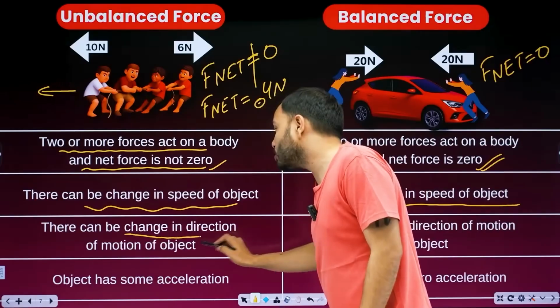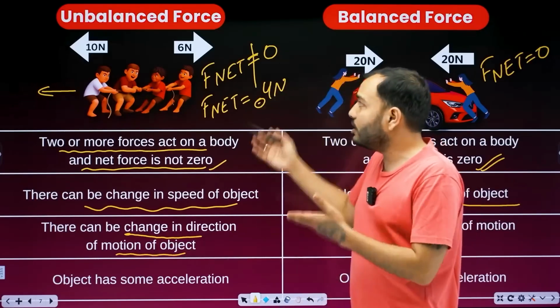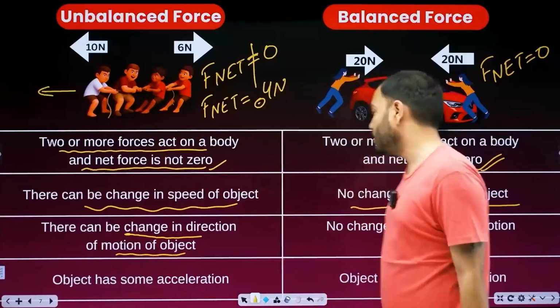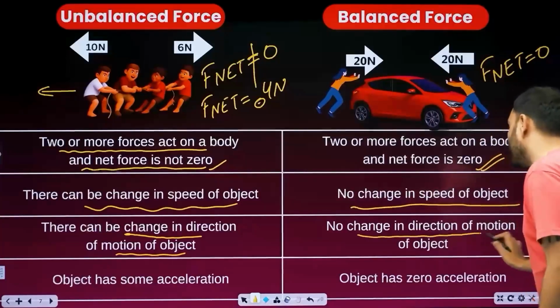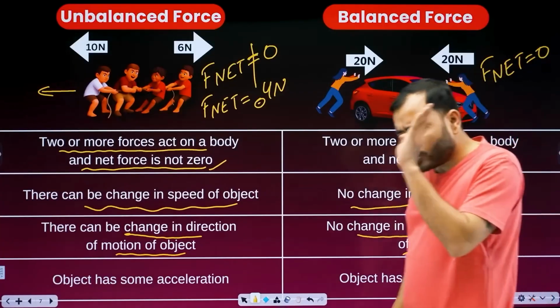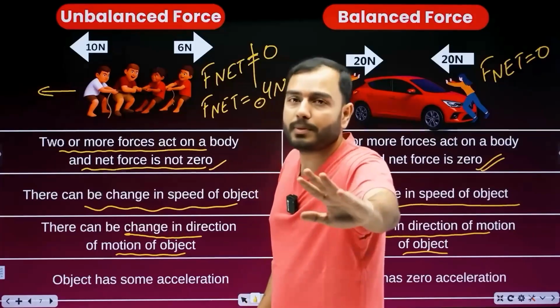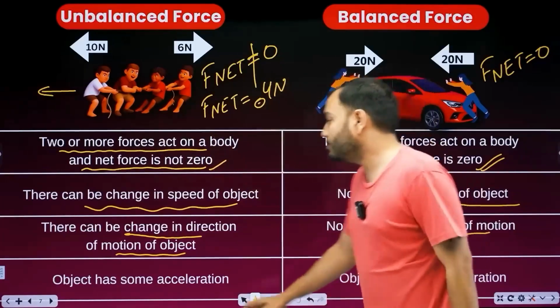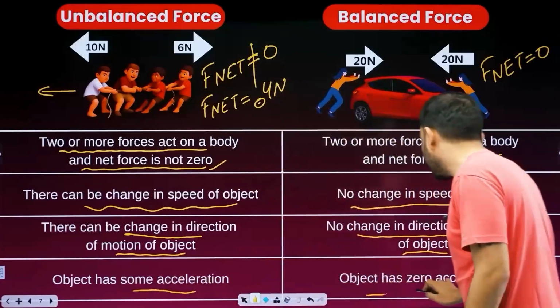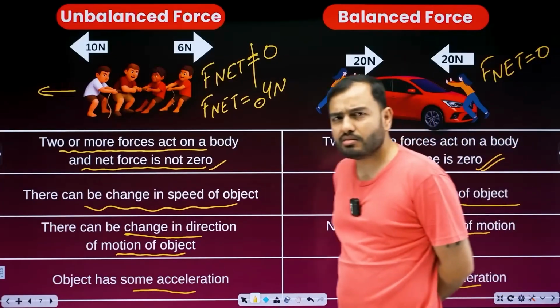There can be a change in direction of motion of an object. If force is being applied, the direction of motion can be changed. And here, no change in direction of motion of an object. As long as the force is not applied, neither the speed will change nor the direction. It's not possible here. Here it can happen. The object has some acceleration. Here the object has zero acceleration. Acceleration, do you remember it?